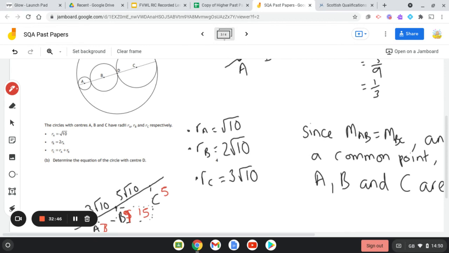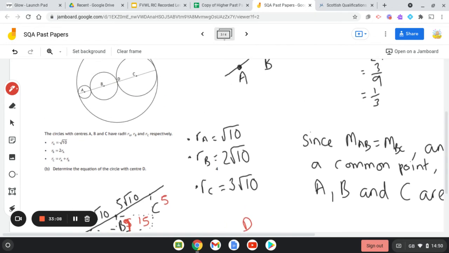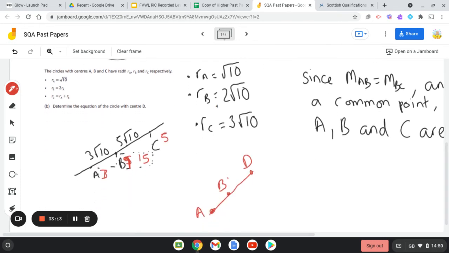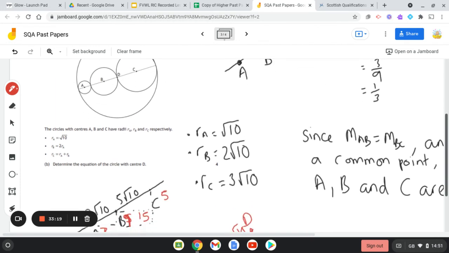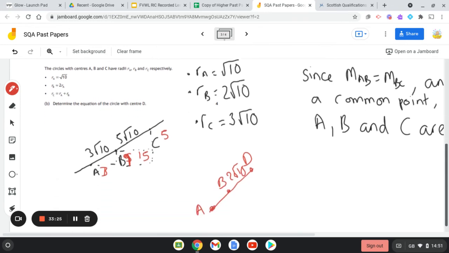So what you want to work out is the centre of D, to determine the equation of the circle with centre D. I've taken too much of that line, to be honest. So there's my point A, there's my B, and there's my D. We know that the radius of B is 2 root 10, and the line from A to B must be 3 root 10.